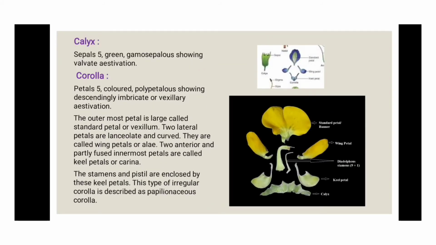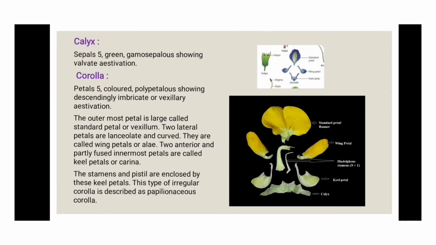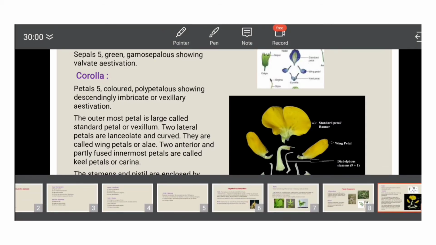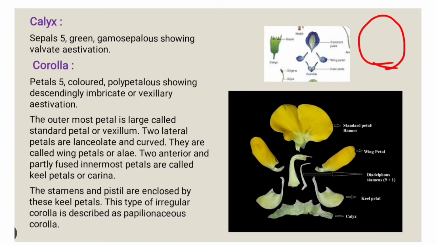Then calyx: the sepals are 5 in number, green and gamosepalous, showing valvate aestivation. It means generally the green colored structure is known as the calyx, and they are 5 in number, generally green in color, and gamosepalous means they are fused together. The aestivation means the arrangement of these sepals; valvate aestivation means they are arranged in a single row and attached to one another.